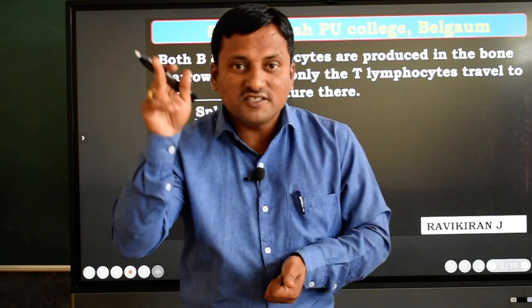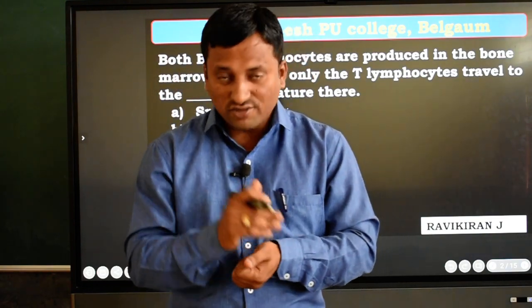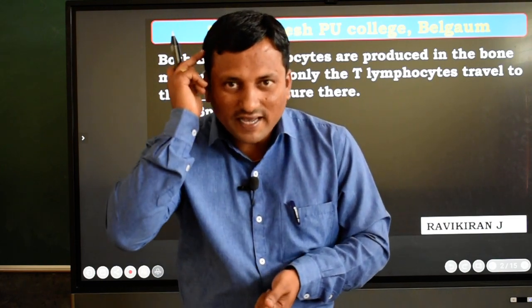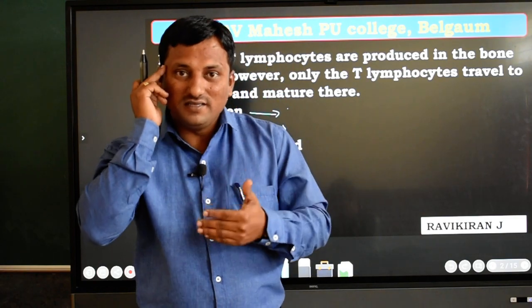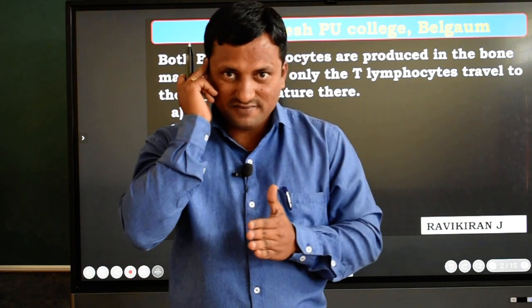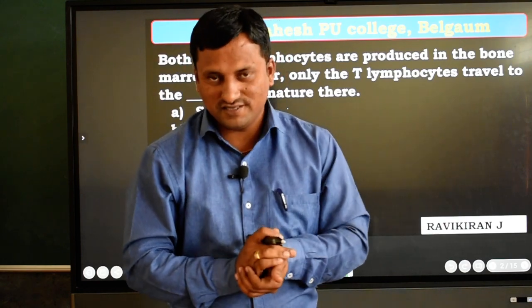This pituitary gland is controlled by one part of the body that is also part of the endocrine system, that is the hypothalamus. First one is the hypothalamus, second one is the pituitary gland, and third one, the reason I am going to tell you, is the pineal gland. These three glands are present in the nervous system, dear students.